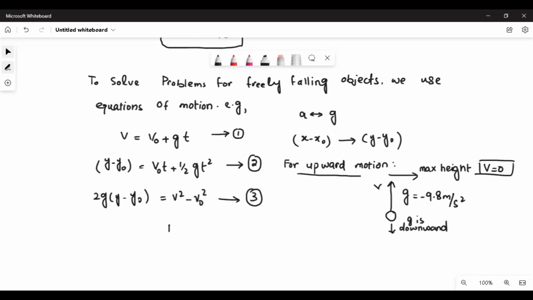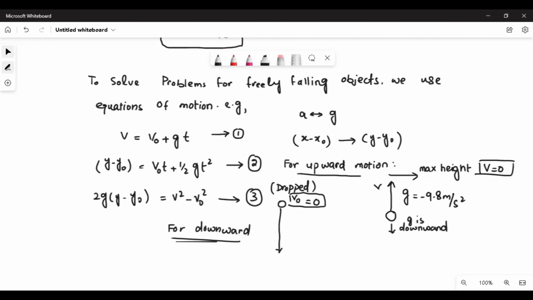Okay, for downward motion, what will happen? Its speed will increase. For example, it starts moving downward. First of all, its initial velocity: if you drop it, then V naught is 0. If it is said we throw it, then it is a different thing. If you just drop it, V naught is 0 meters per second.